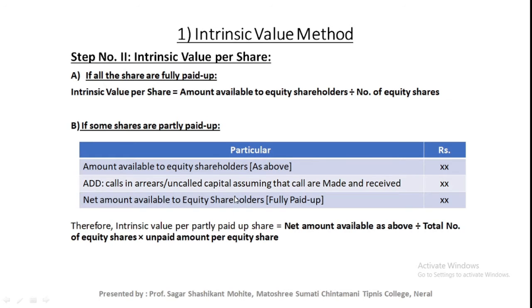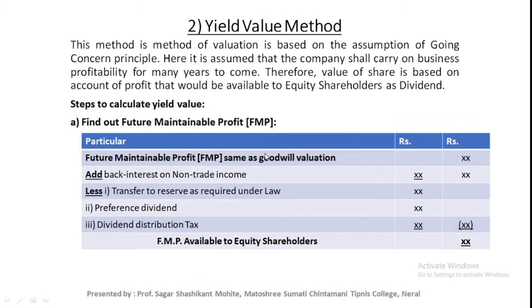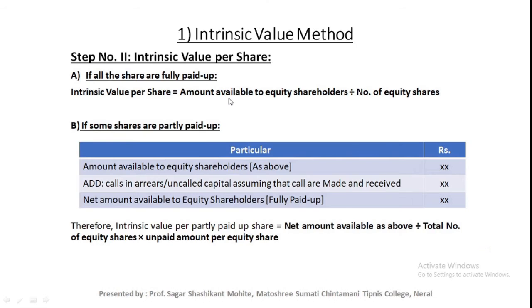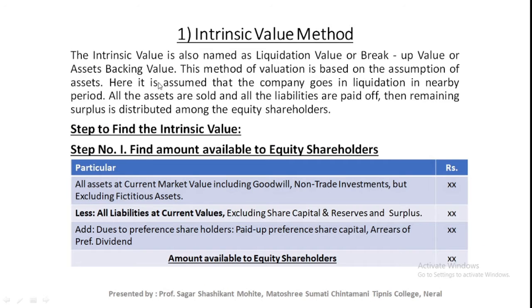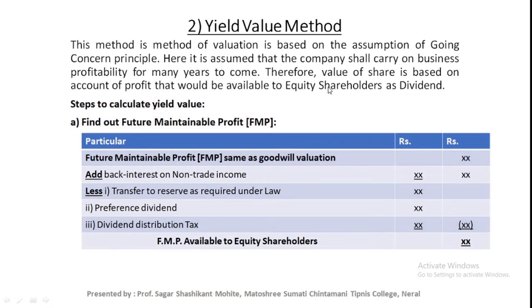Now let's see the second method, yield value method. In this method the valuation is based on the assumption of going concern principle. In the earlier method there is the assumption that the company is going to be in liquidation, and in the current situation the assumption is that the company is a going concern.